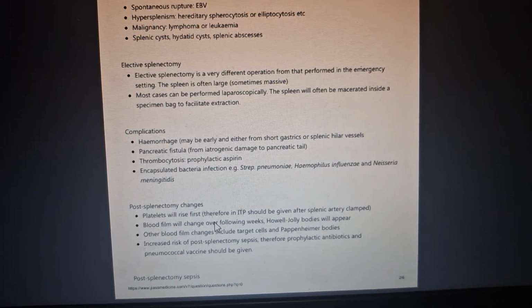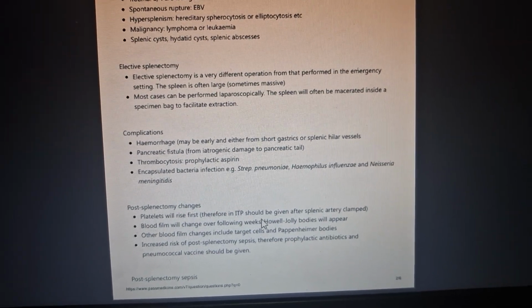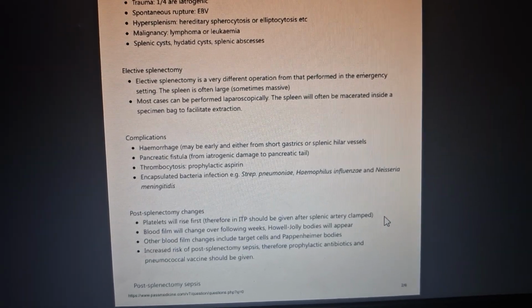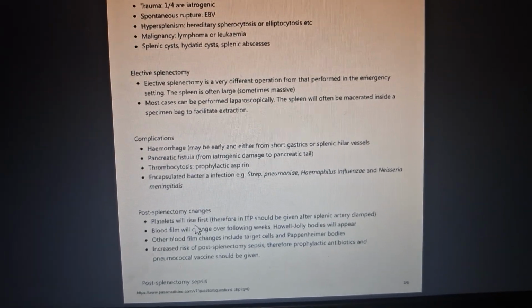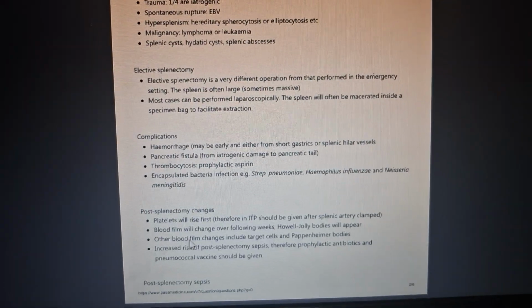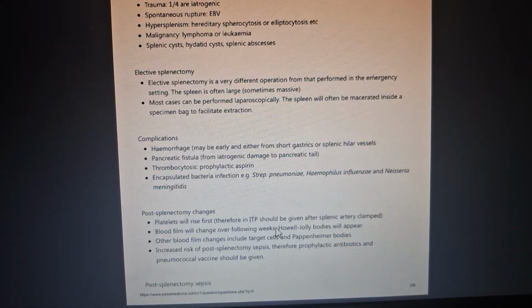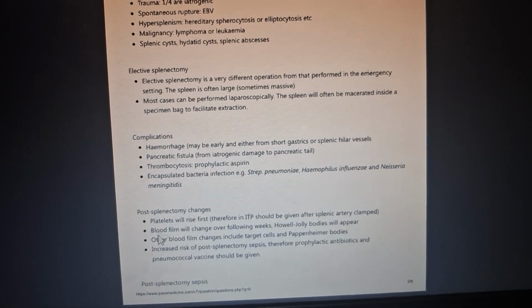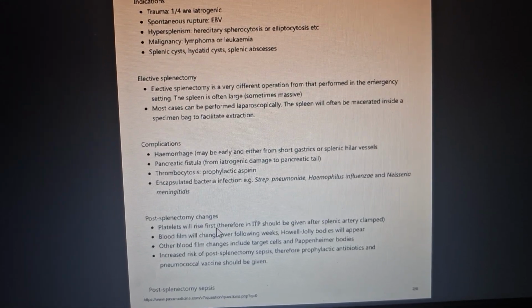Platelets will rise first. Therefore, in idiopathic thrombocytopenic purpura, platelets should be given after the splenic artery is clamped. Okay, so next, the blood film will change over the following weeks and Howell-Jolly bodies will appear. Post-splenectomy, Howell-Jolly bodies will be there. Platelets will rise first.